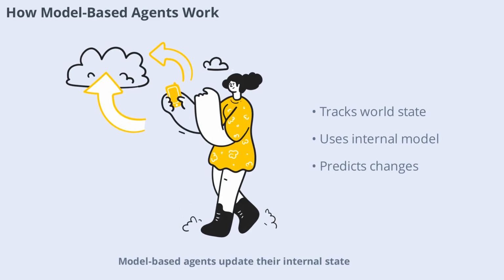Model-based agents update their internal state by considering two key pieces of information: how the world evolves and how their own actions affect the world. This means they don't just react to what they see right now, they also use their understanding of how things change over time. For example, if an agent knows that cleaning one room will make the next room dirty, it can plan its actions accordingly. This ability to track and predict changes makes model-based agents much more flexible and capable than simple reflex agents.